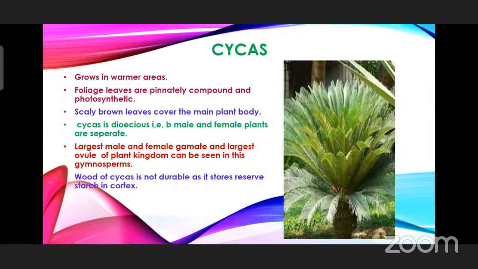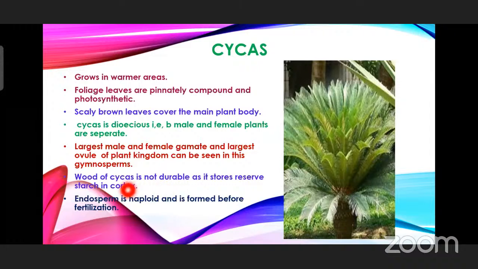And the wood of Cycas is not durable. This Cycas wood, as you can see, is not durable because of storage of reserve food. That is the starch. Starch is stored in reserve in the parenchymatous cortex. The cortex is going to store the starch. That's why fungal and other infections may take place if starch is present, and so the wood is not durable. Endosperm is haploid. One more important, interesting feature: generally endosperm will be triploid due to second fertilization.